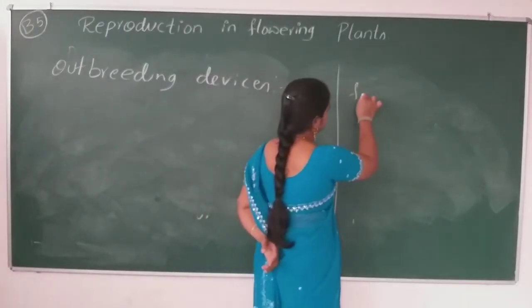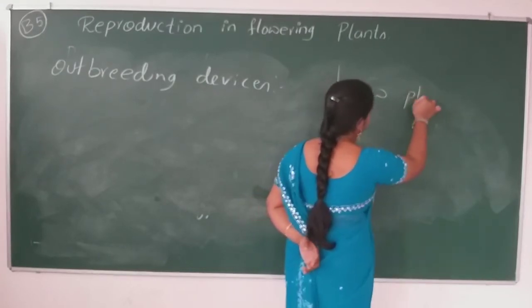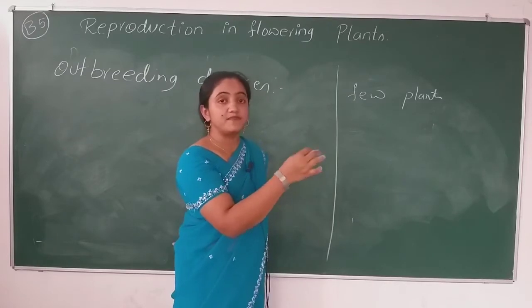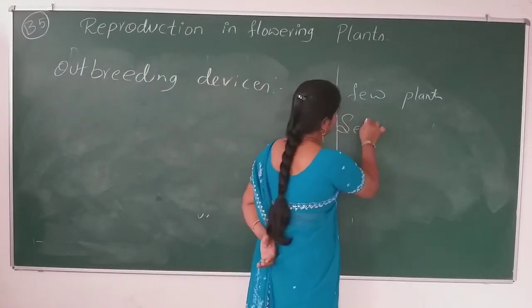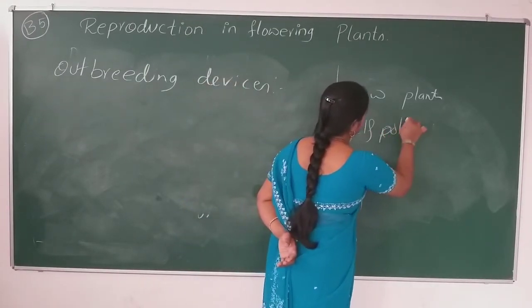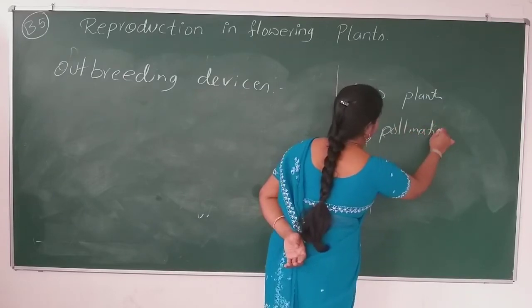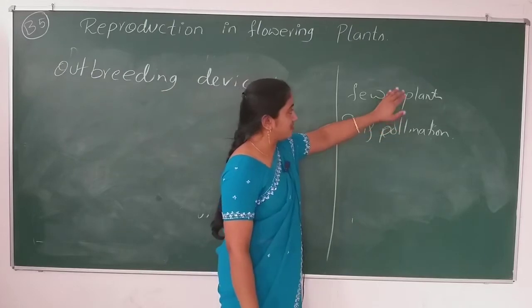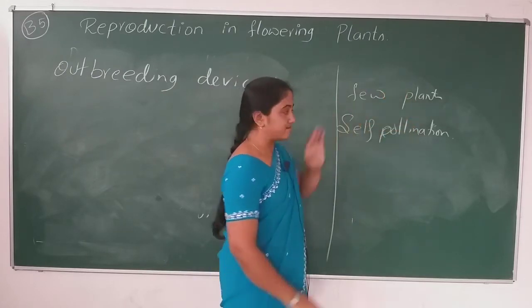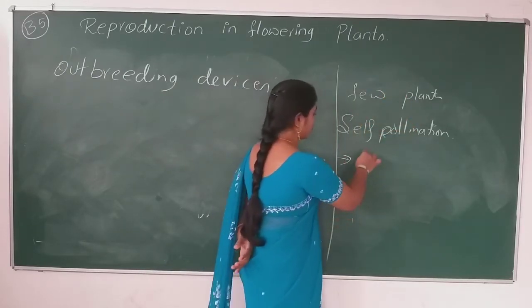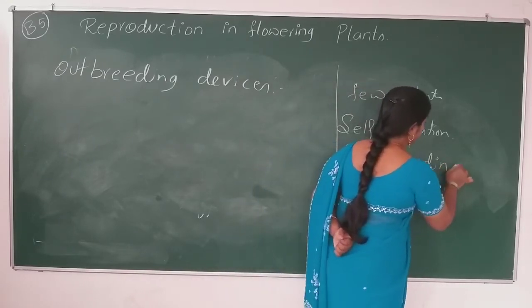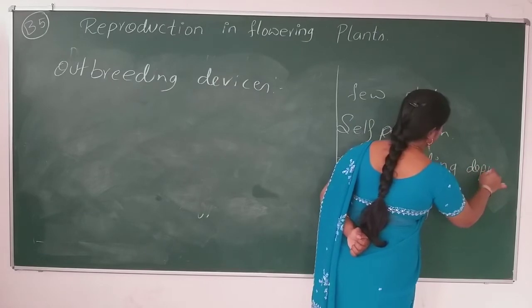Few plants, few species, if they are undergoing repeated self-pollination, if the self-pollination is continuously occurring in a plant, those plants may undergo inbreeding depression.